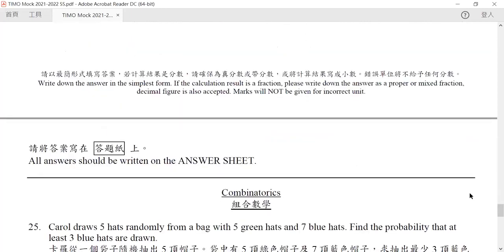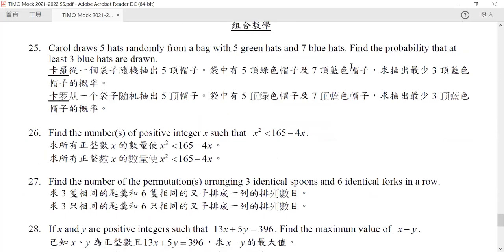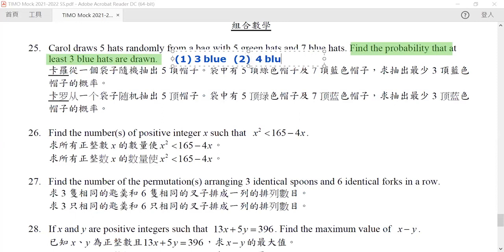Now for combinatorics, Carol draws 5 hats randomly from a box with 5 green and 7 blue. What is the probability that you draw at least 3 blue? Now, what do we mean by at least 3? It means that either you draw 3 blue, or you draw 4, or you draw 5. So you need to calculate the probability of each of them separately.